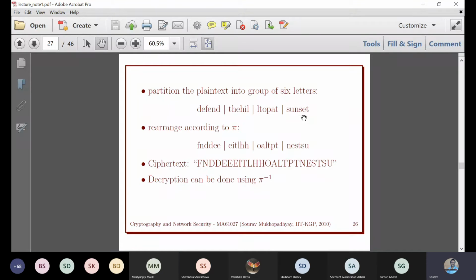In the dummy letters, we can use the least used letters, like Z or J. Those letters will be identified as dummy.